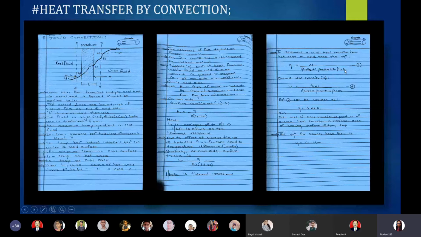Here, to determine the overall heat transfer from hot area to cool area, we are having the equation as Q is equal to delta T, where delta T is the overall temperature drop occurring from hot area,